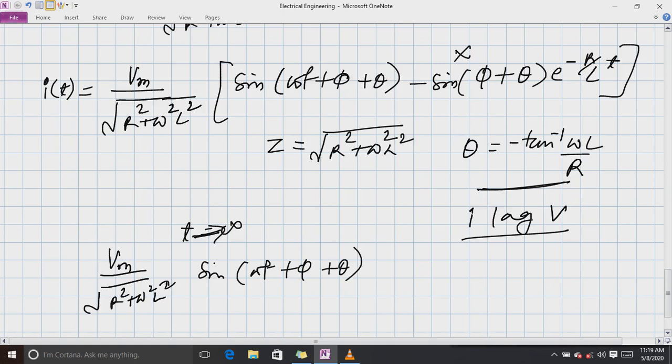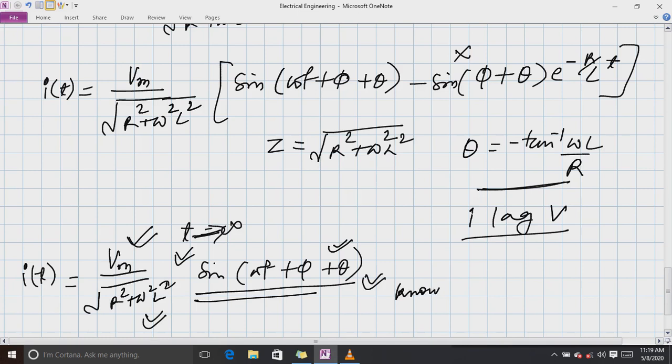Now you see, this equation we are using in our everyday lives. This is nothing but voltage over impedance, the value of I we generally find in an AC circuit. This is voltage, this is impedance, and this is the angle, sine(omega t plus phi plus theta). So this is nothing but the steady state value of the current in the circuit. This is the very well-known equation to us. This will be the only part remaining when the transient dies out. This is the transient; when it dies out, we will have this much only. Okay, so let us come forward.